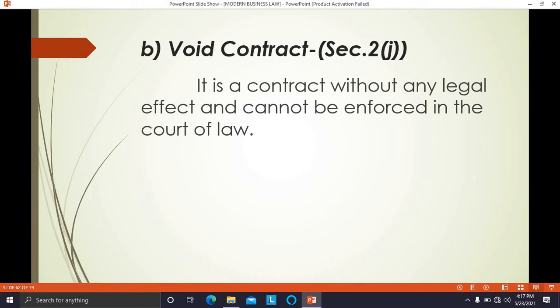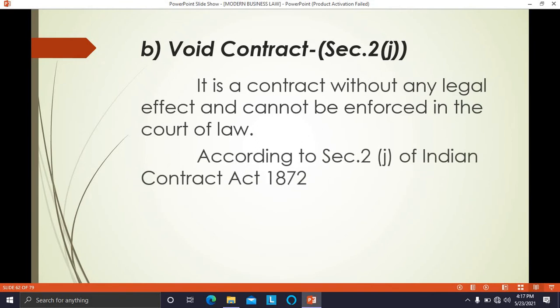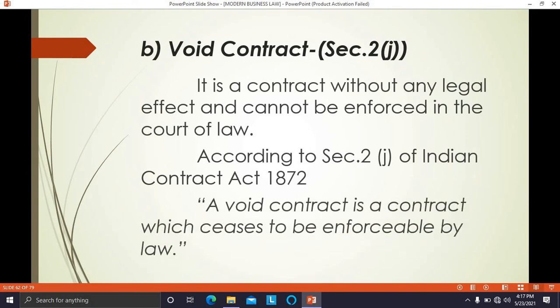So void contract means it is a contract, but it will not have any value in the court of law or in the eyes of law. It is a contract without any legal effect, and such a contract cannot be enforced in the court of law. According to Section 2, subsection J of the Indian Contract Act 1872, a void contract is a contract which ceases to be enforceable by law. Now, what does it mean by contract? Contract means an agreement enforceable by law.